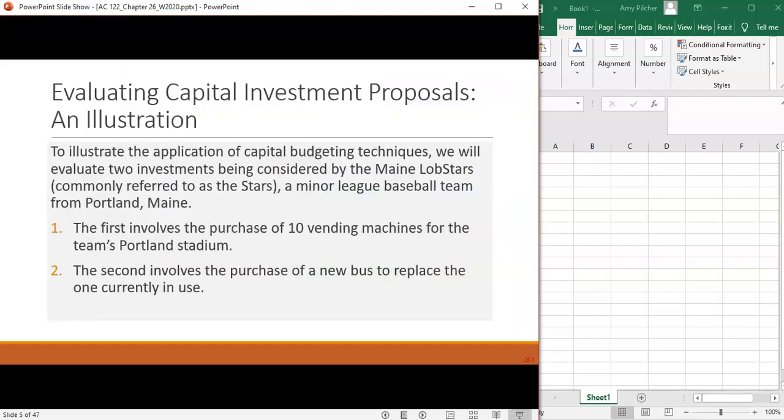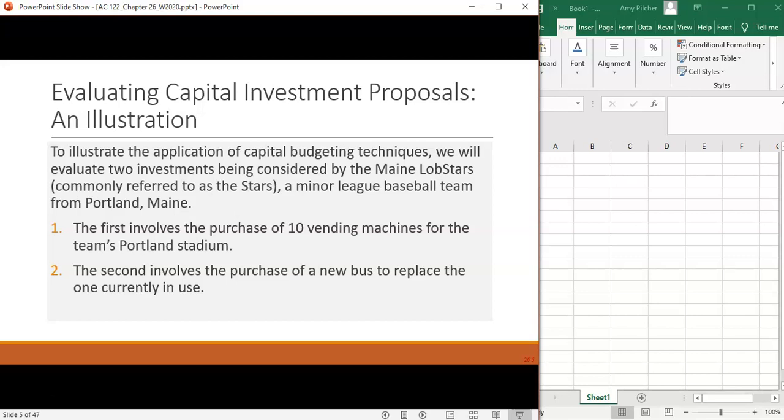We're going to look through this example of a company, a minor league baseball team. This is the example from your textbook. They're trying to decide between two different possibilities. The first one is purchasing vending machines for their stadium. The second is purchasing a new bus.